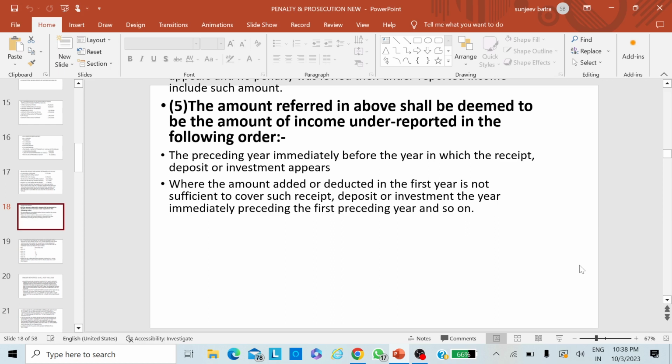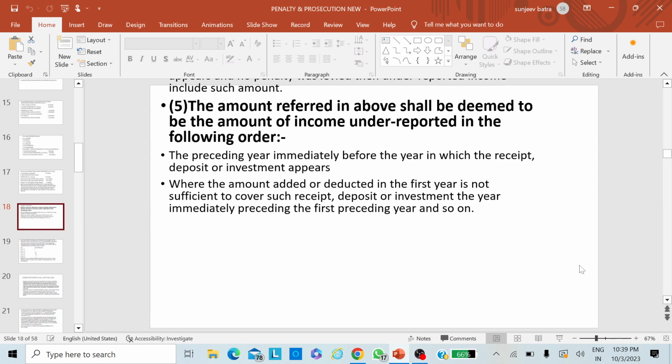Let us take an example. Let us assume that the deposit appears in the assessment year 2019-20. The amount is 50 lakhs. But the source of these deposits pertains to earlier years. Let us assume that in the assessment year 2018-19, the source of these deposits was 5 lakhs.